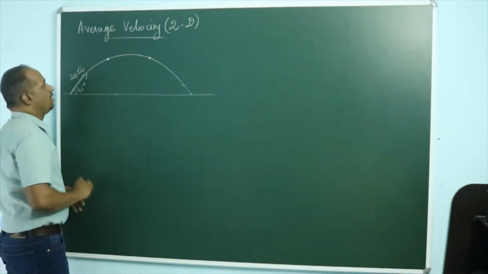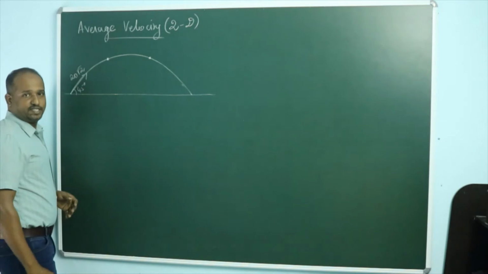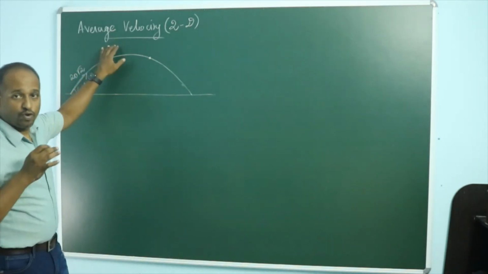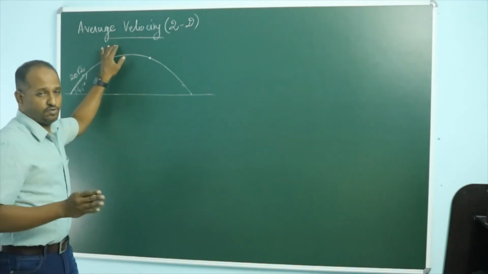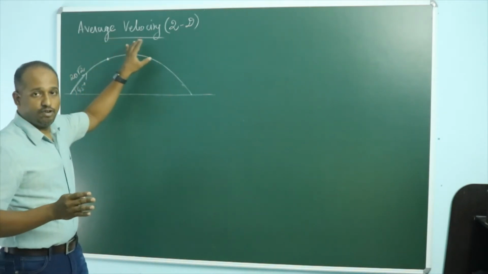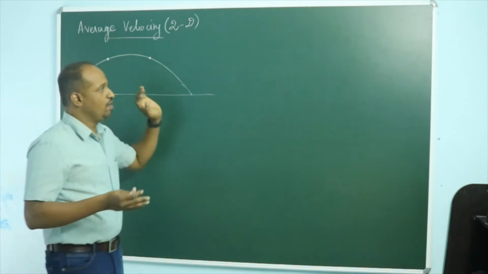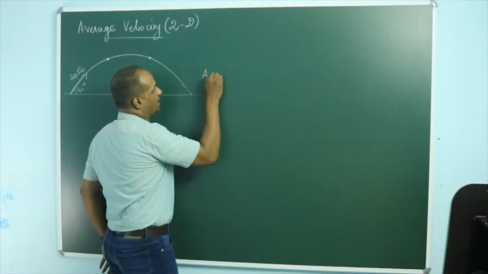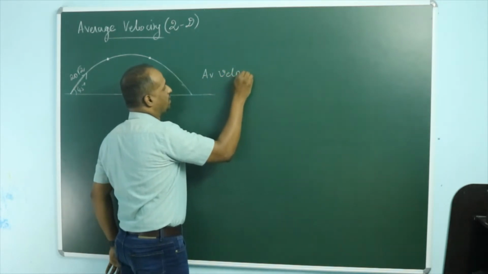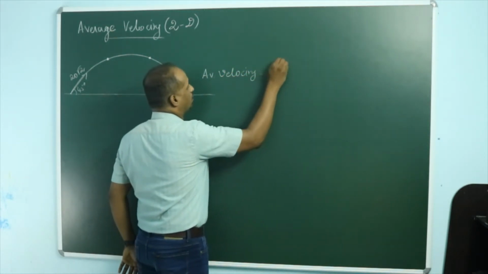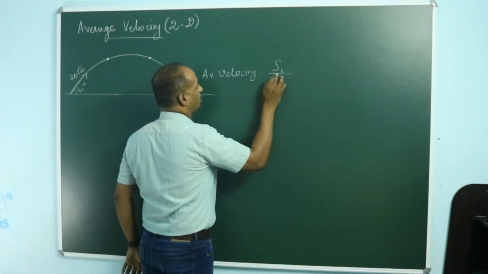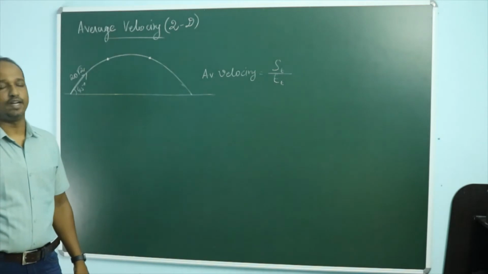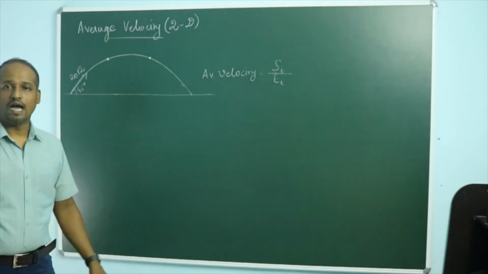It doesn't matter. And after 3 seconds if the object is here, how are we going to find the average velocity? For that you need to know what average velocity is, and then we will be able to find out the average velocity. What is average velocity? You know that average velocity is nothing but the total displacement by total duration. So total displacement by total time taken. That's what stands for average velocity.